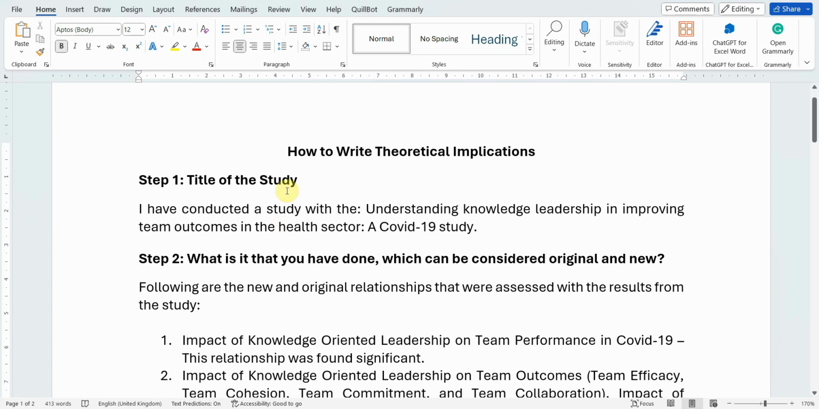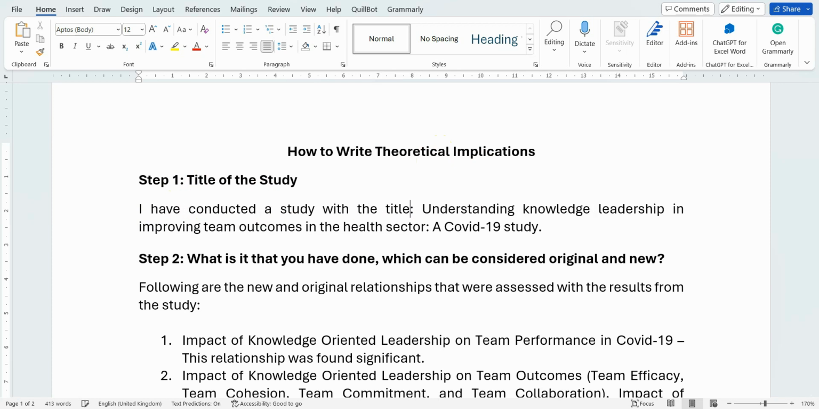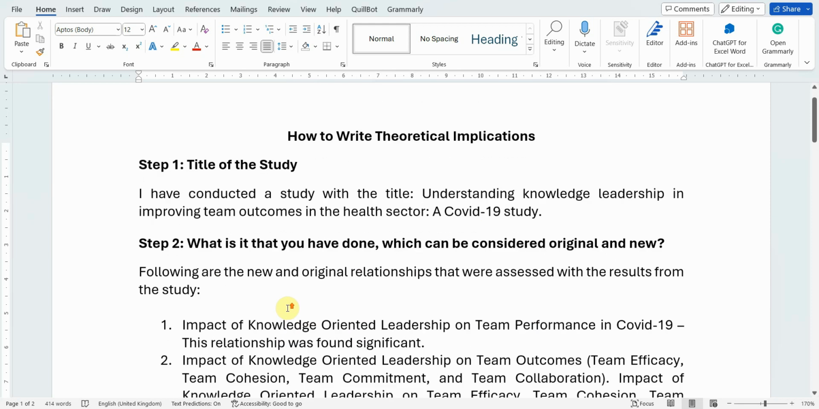Now, what we do is we start with how do we write the theoretical implications. So step one, the title of the study. So I have conducted a study with the title. Now this is the title of the study. What is it that you have done which can be considered original and new? Now, in terms of original and new, the following are the new and original relationships that were assessed, with the results from the study. Now, what are the results?